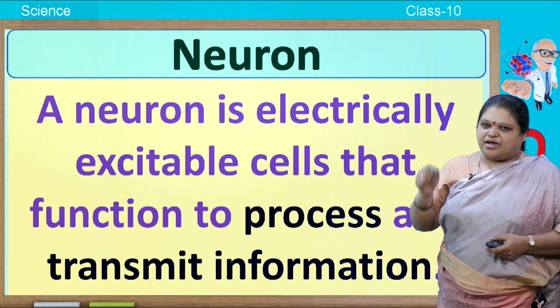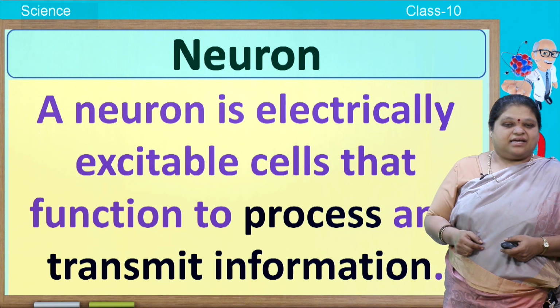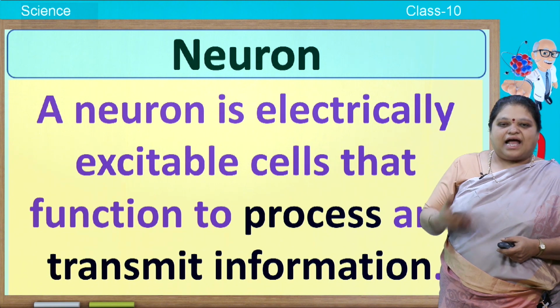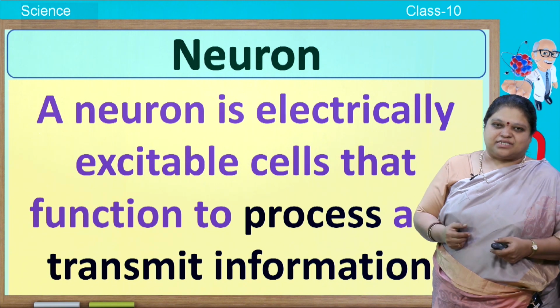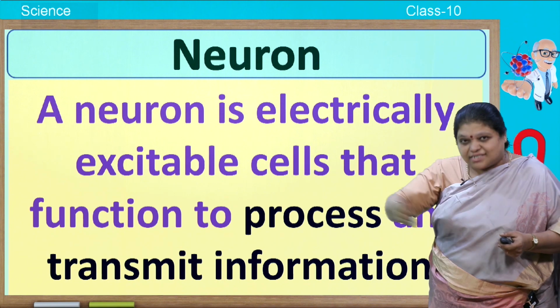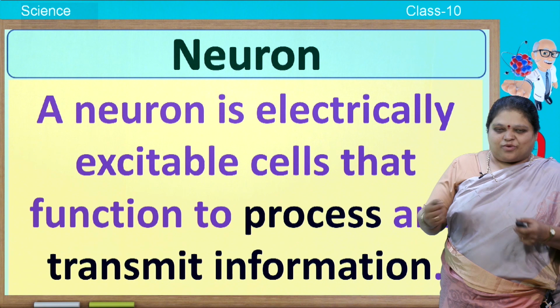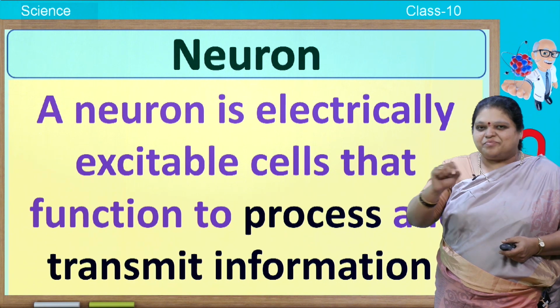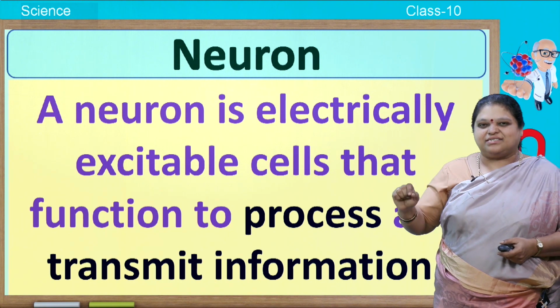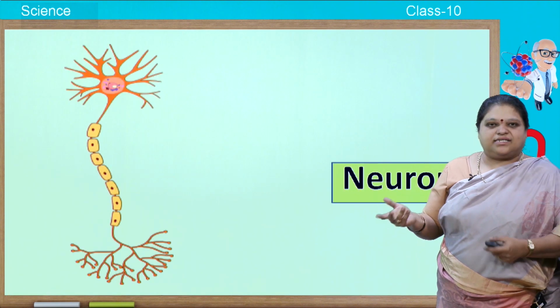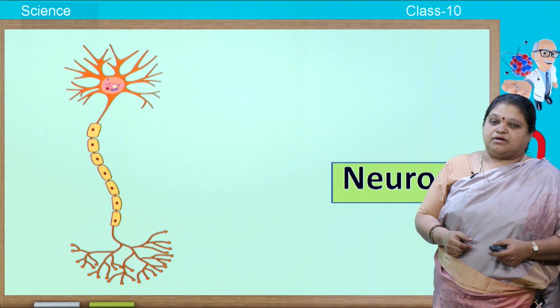So a neuron is electrically excitable cells that function to process and transmit information. It will process as well as send or transmit information. Children, I want you to make note of it. In simple terms, we can know all these things. You can write down that one. So, please write down.